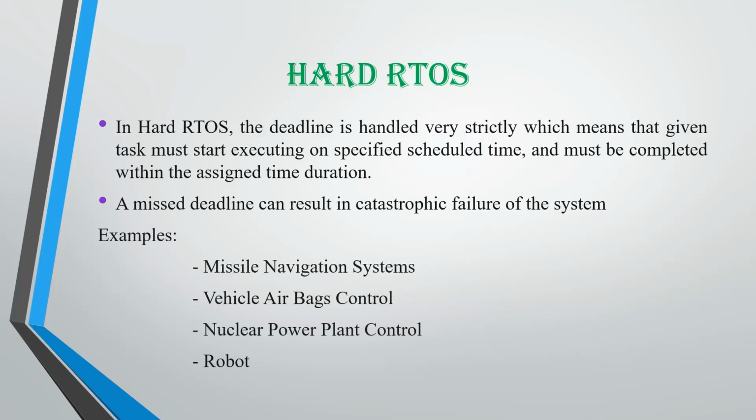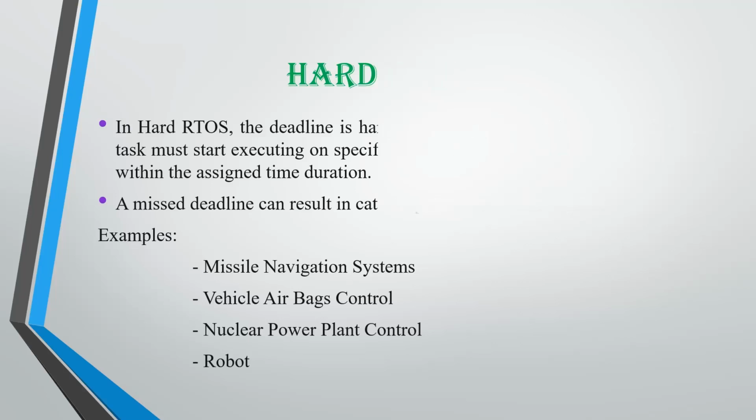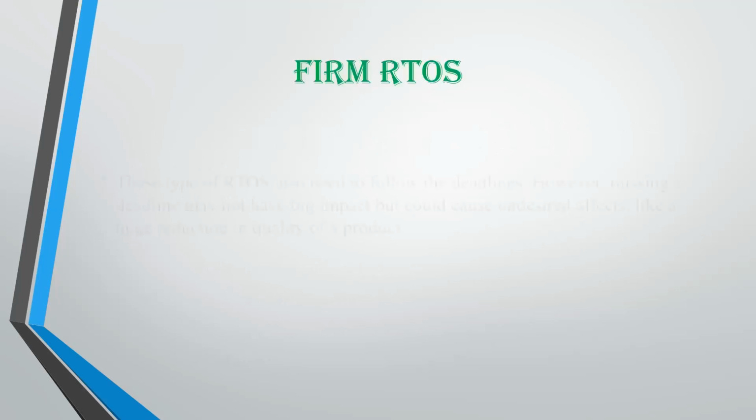So let's see what happens in a robot in an RTOS. If a robot encounters an obstacle, the robot must detect it as soon as possible because it has to avoid colliding with it. If it fails to respond to it quickly, then it will collide with the obstacle and the robot would be considered to have failed. Therefore, detecting obstacles and reacting to it is considered a hard time task. That is hard real-time RTOS system.